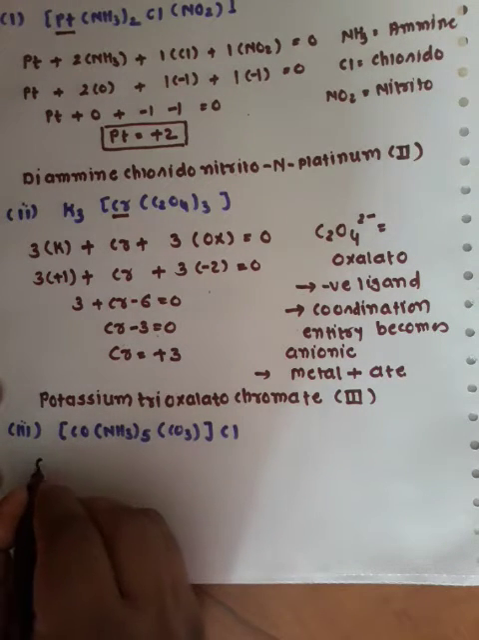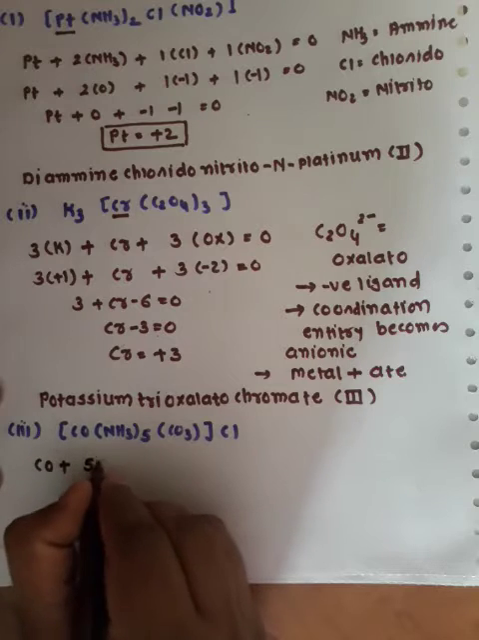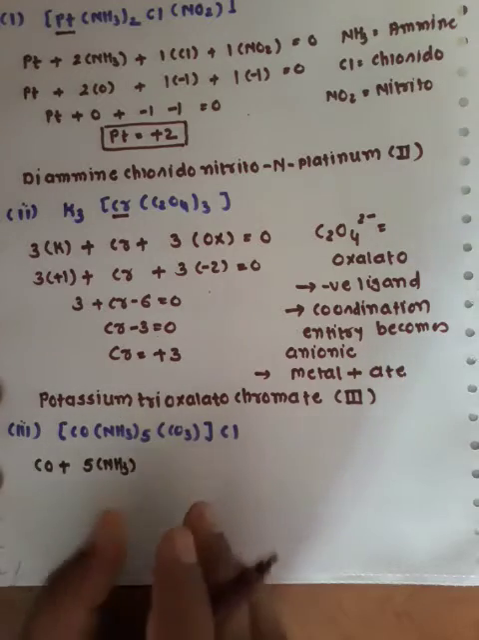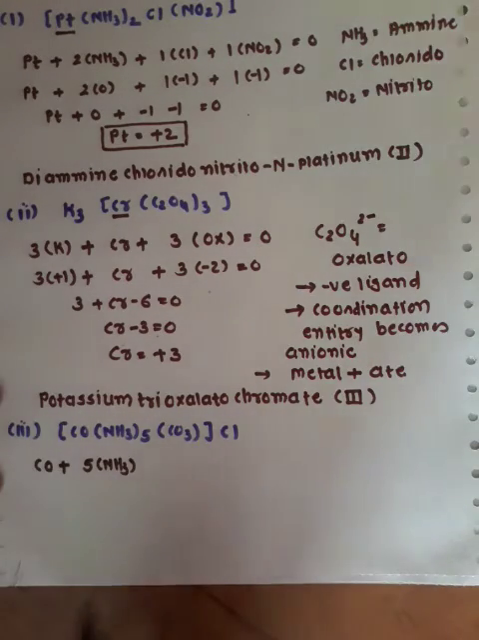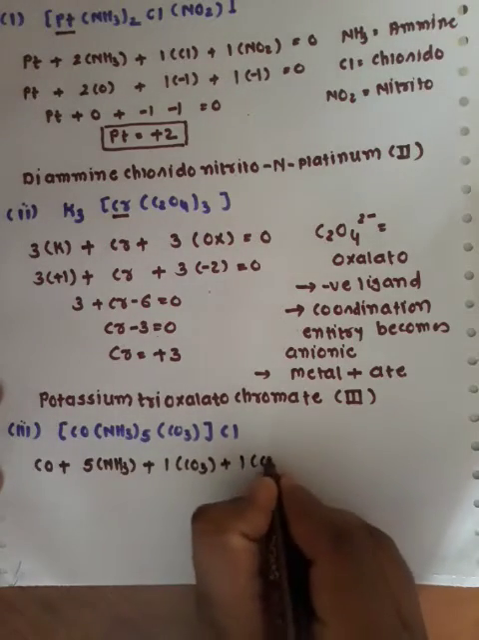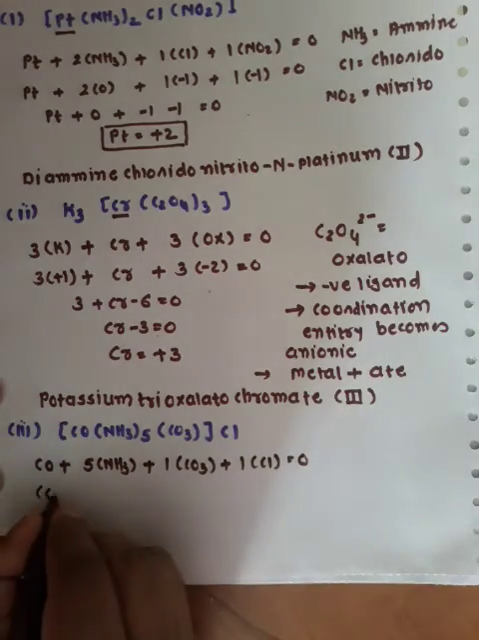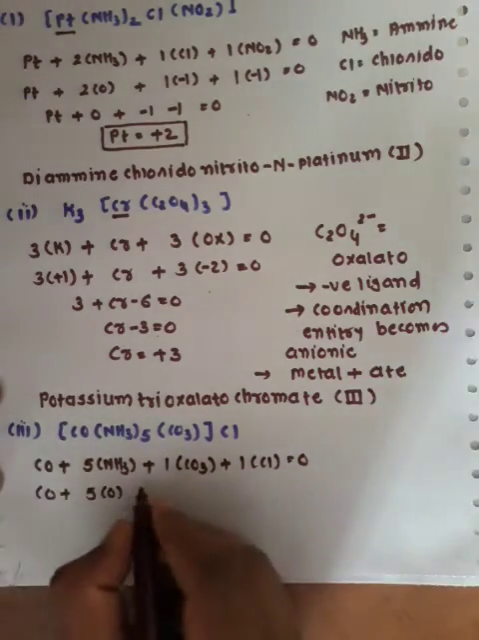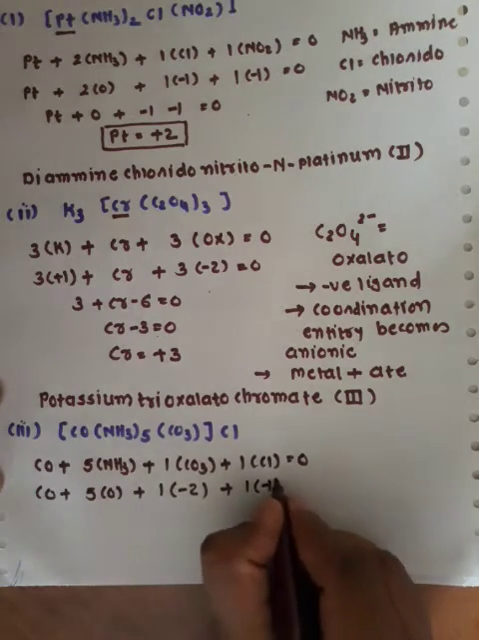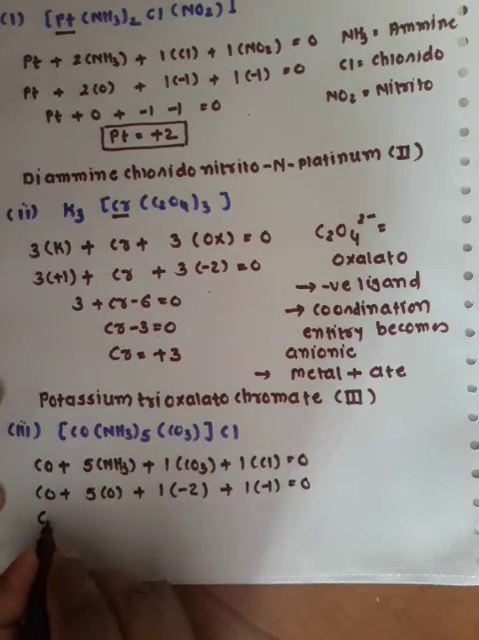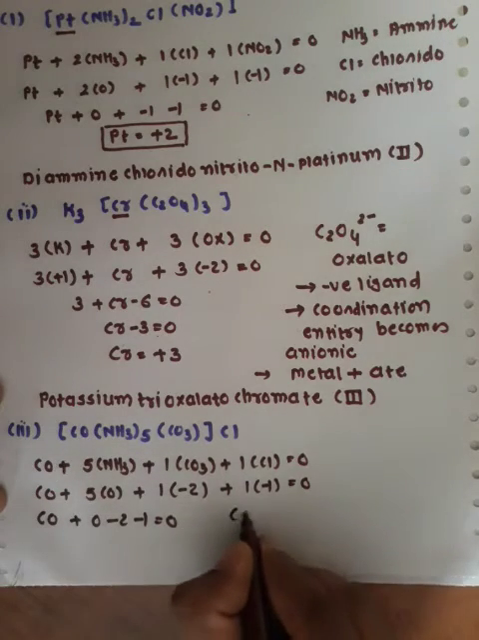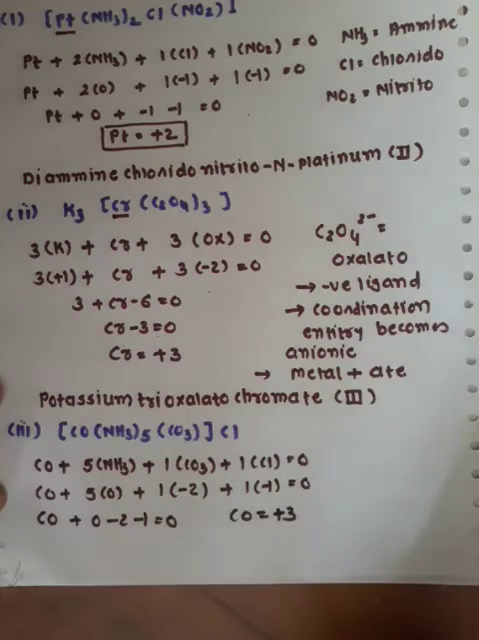First find the oxidation state. Cobalt plus 5 into ammonia. So neutral ligands are 5 and anionic is 1, so our coordination entity becomes neutral in nature. Plus 1 into carbonato plus 1 into chlorine is equal to 0. Ammonia has 0 oxidation state, carbonate has minus 2, chlorine has minus 1. So cobalt plus 0 minus 2 minus 1 is equal to 0, so cobalt is equal to plus 3 oxidation state.